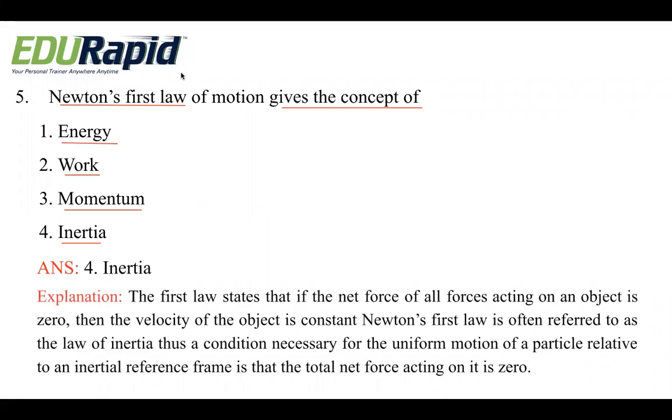Fine. So let me go through it. The first law states that if the net force of all the forces acting on an object is zero, then the velocity of the object is constant, right? Newton's first law is often referred to as the law of inertia. Thus, a condition necessary for the uniform motion of a particle relative to an inertial reference frame is that the total net force acting on it is zero.